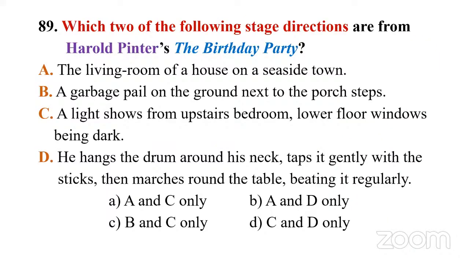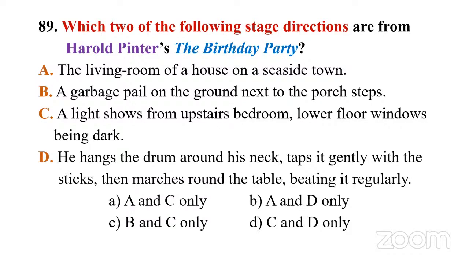Then let's go to question number 89. Which two of the following stage directions are from Harold Pinter's play, The Birthday Party? So we have four statements here, or stage directions. A, the living room of a house in a seaside town. Just to think of The Birthday Party, or at least if you know the plot, you can guess the stage directions.